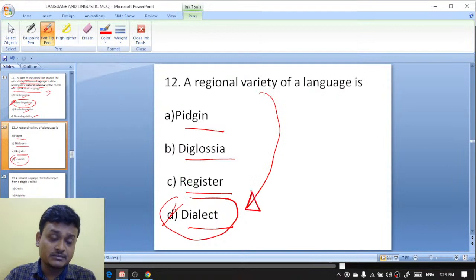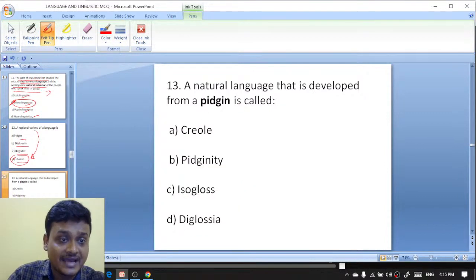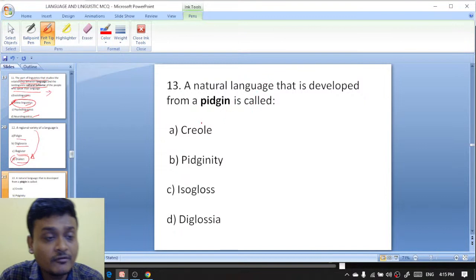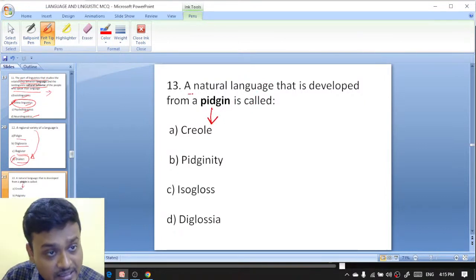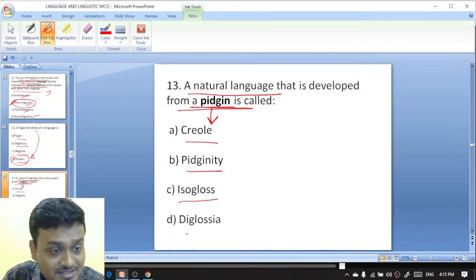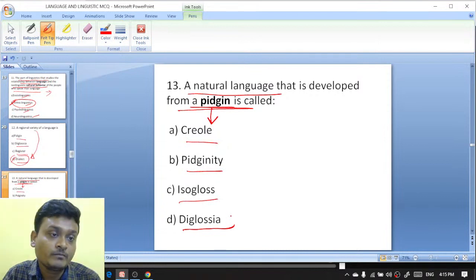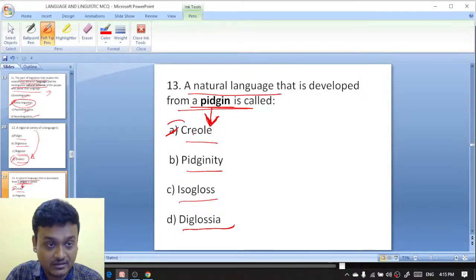तो एक अंचल में, एक रीजन में बहुत ज़्यादा नया जो डायलेक्ट में बात करती है, ये regional variety of language. A natural language that is developed from a pidgin. Pidgin से क्या होता है? डेवलप होता है. A natural language that is developed from a pidgin is called Creole, Pidginity, Isogloss और Diglossia. Pidgin से डेवलप होता है, क्या है? That is Creole. Creole क्या है? Pidgin से डेवलप होता है. So what is Pidgin and what is Creole?